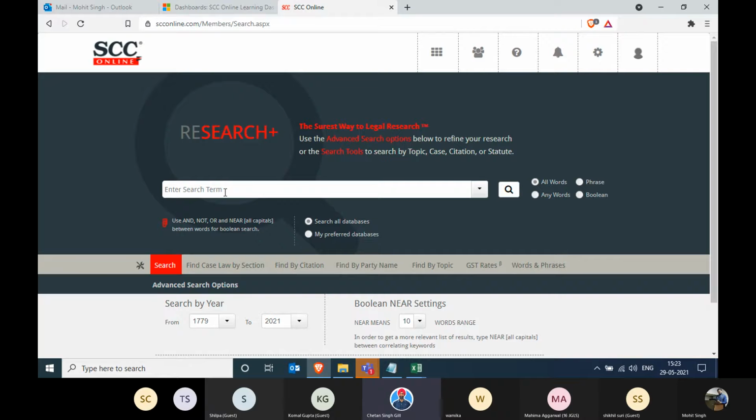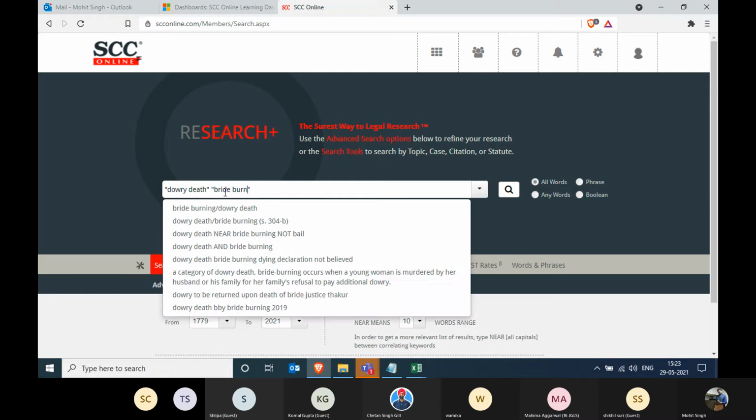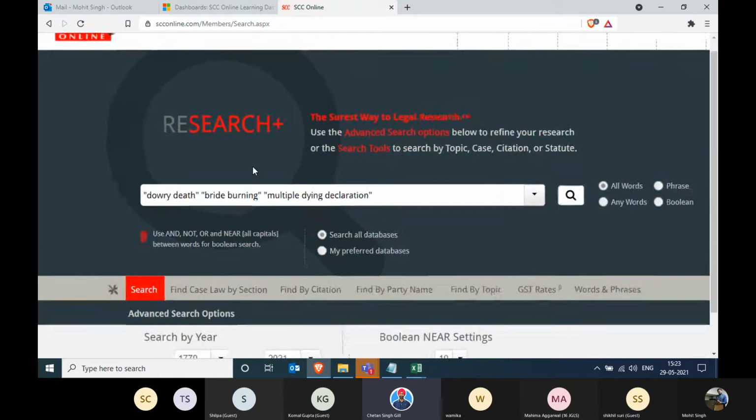Mohit, could you just write double quotes "dowry death" and start another double quote and write "bride burning" and another write "multiple dying declaration". So the case is very simple. I'm looking for a case of multiple dying declarations where the dowry was the reason and the bride was burnt. Now, I can do a start search right now, or I can put near, but I'm not putting near because these words will not appear near each other. It will come across the judgment. So let the near go and just start search.